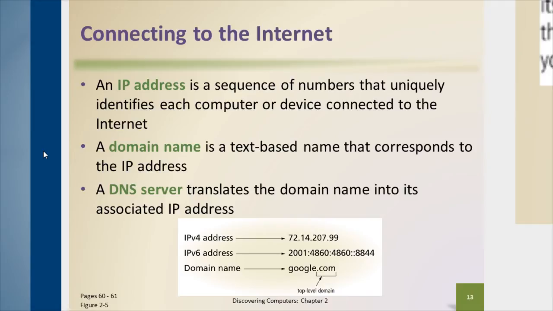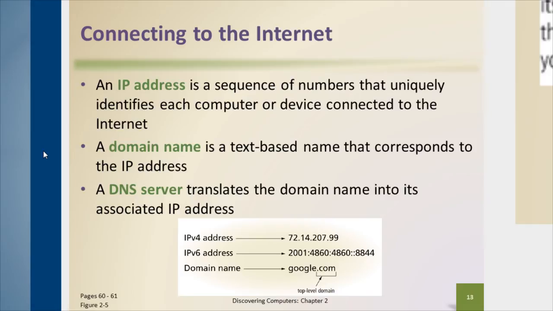What we need to make this work, though, is some sort of directory service that's going to tie a domain name to a specific IP address. And that's where a DNS server comes in. A DNS server is basically a directory that keeps track of various IP addresses and the associated domain name for each IP address, so that when our computer needs to access a particular computer, we type in the domain name, and it goes out and asks the DNS server, what is the IP address for this domain?